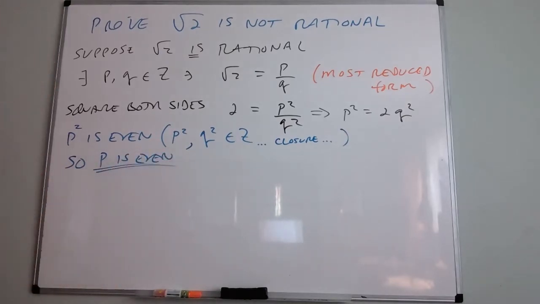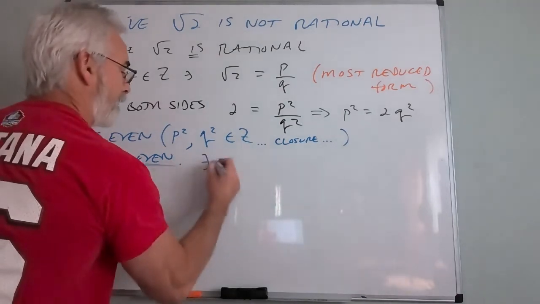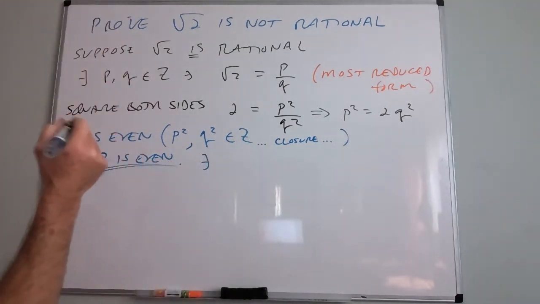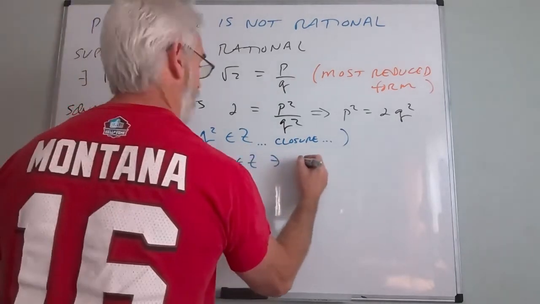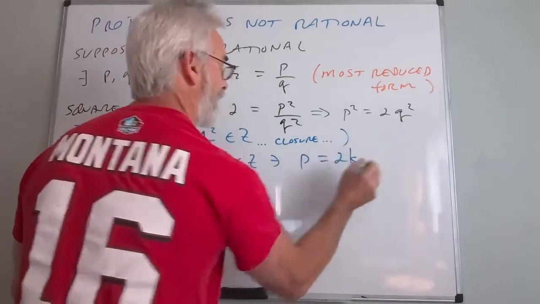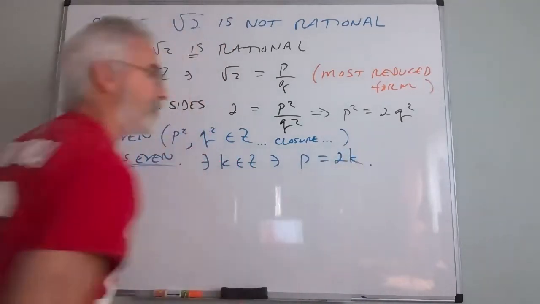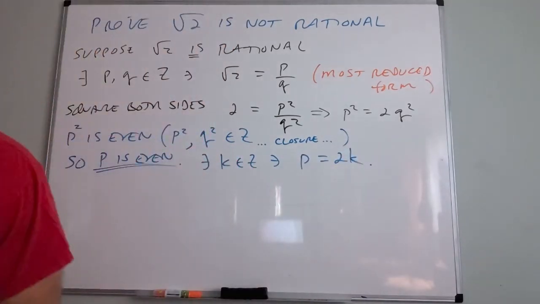Okay, well, that's not really a big conclusion yet. What does this tell me? There exists, let's see, what haven't we used? A k. There exists k in the integers such that p equals 2k. Okay, great. I've got that down.